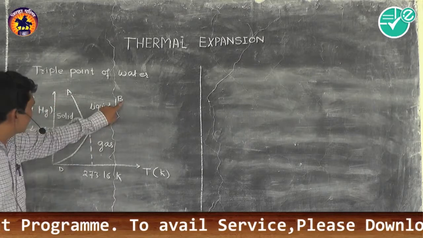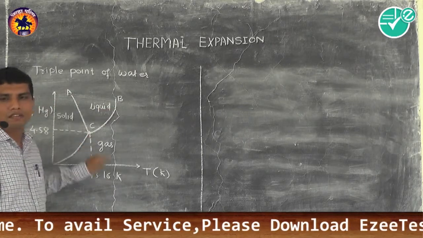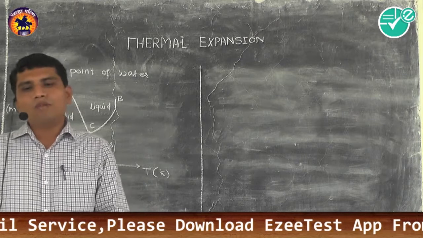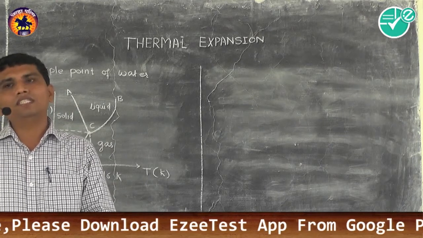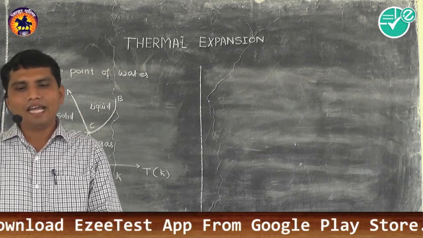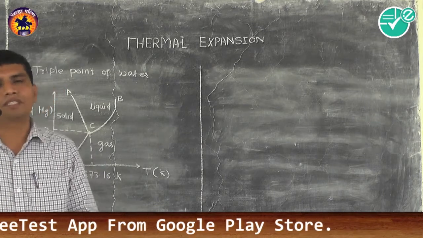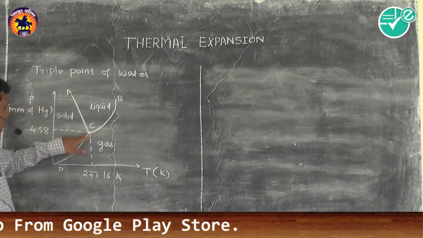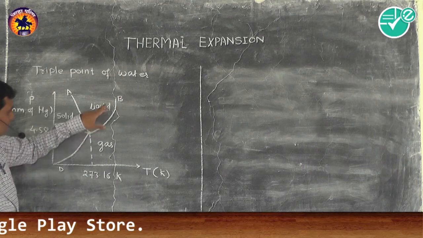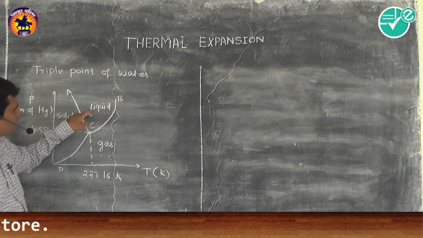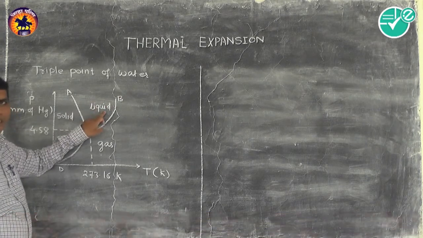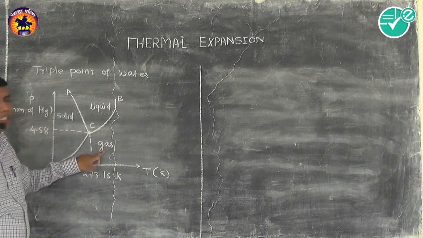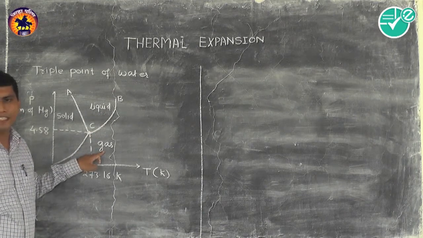Now the second curve, that is BC, here we can say that above the BC the substance is in liquid phase, and below the BC the substance is in gaseous phase. So here you can observe that above the BC the substance is in liquid state, and below the BC the substance is in gaseous state.